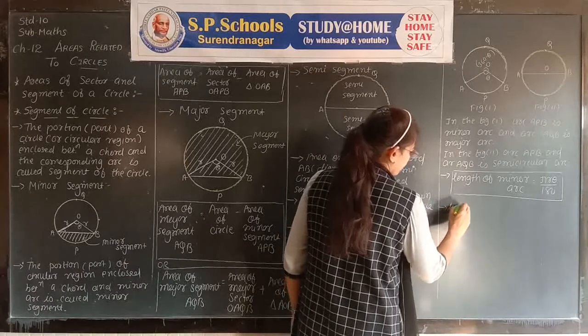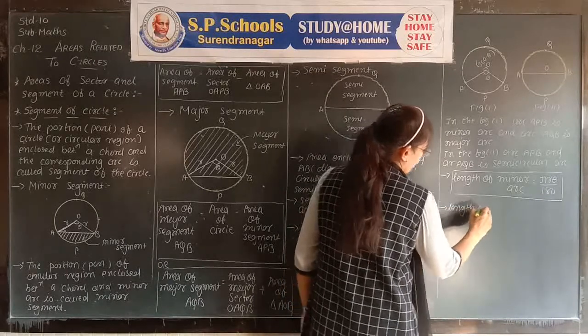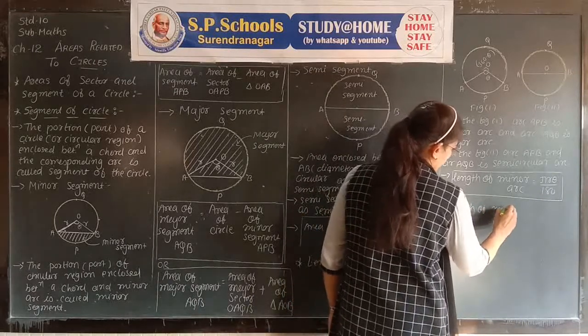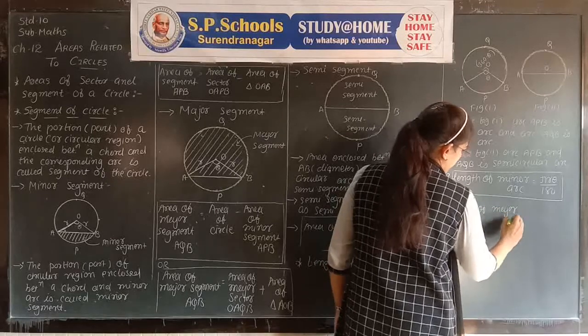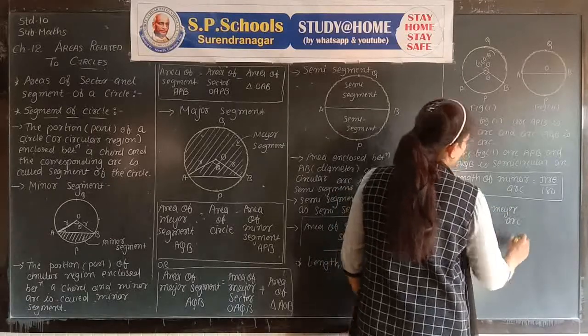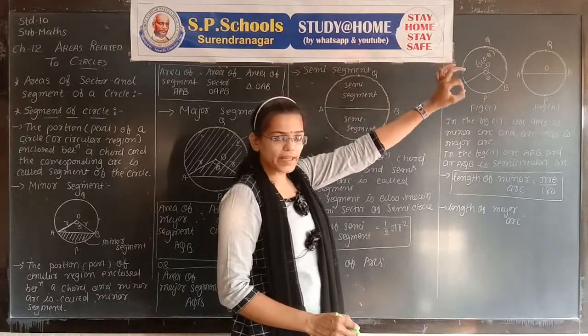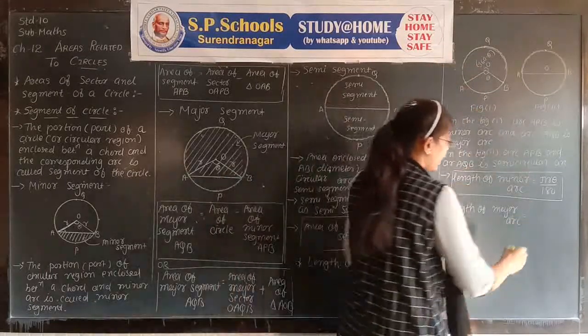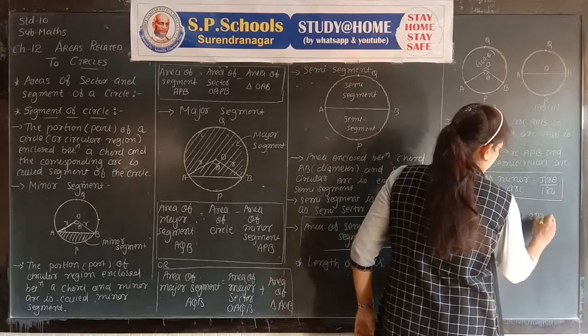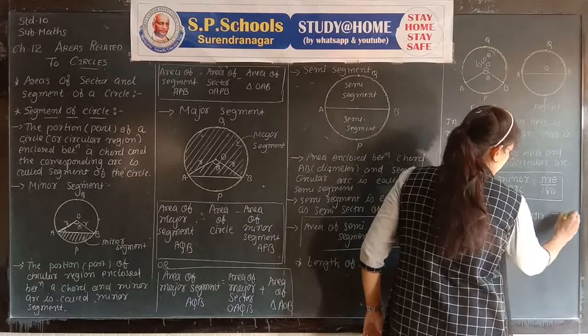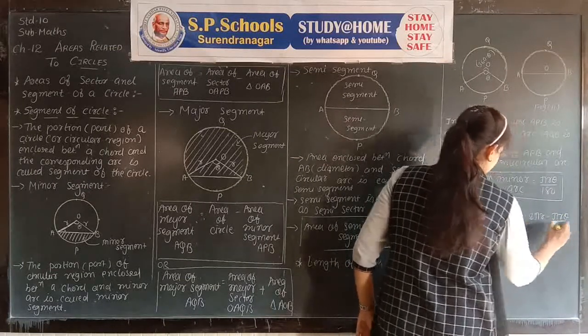Then the length of the major arc is equal to 2 pi r, the whole circle, minus the length of the minor arc: 2 pi r minus pi r theta upon 180.